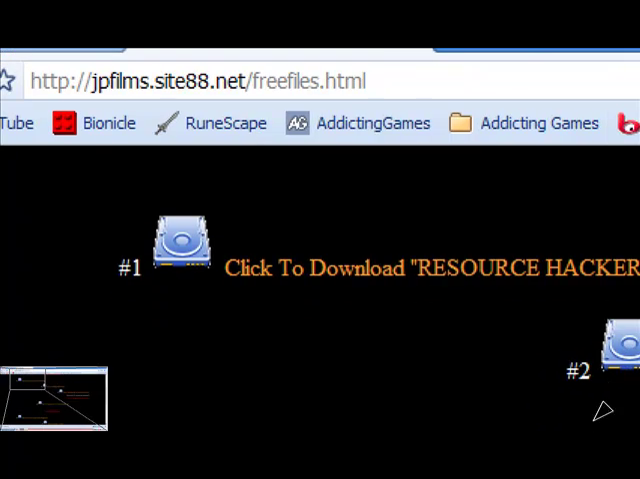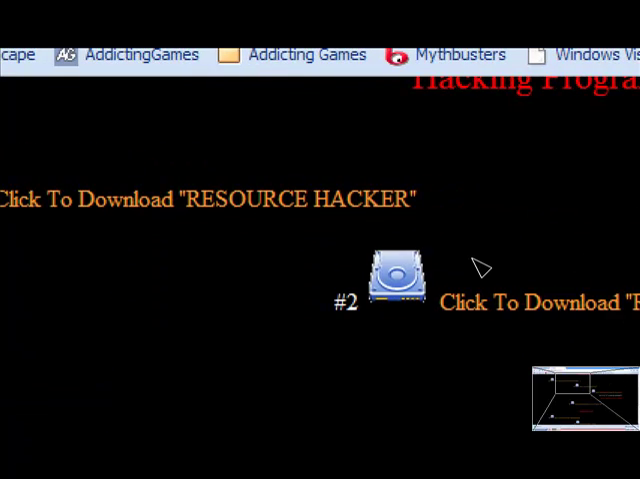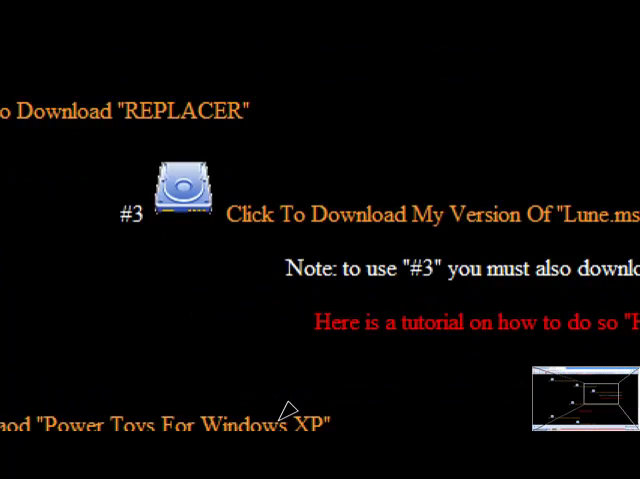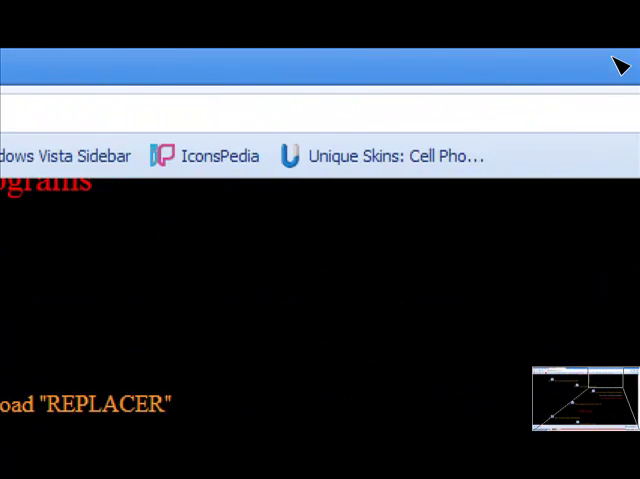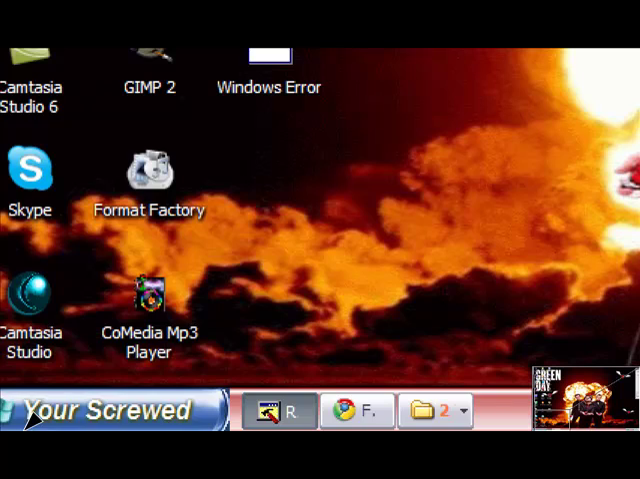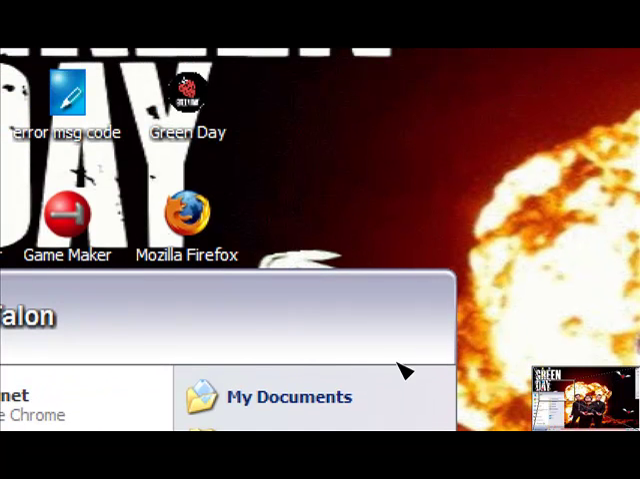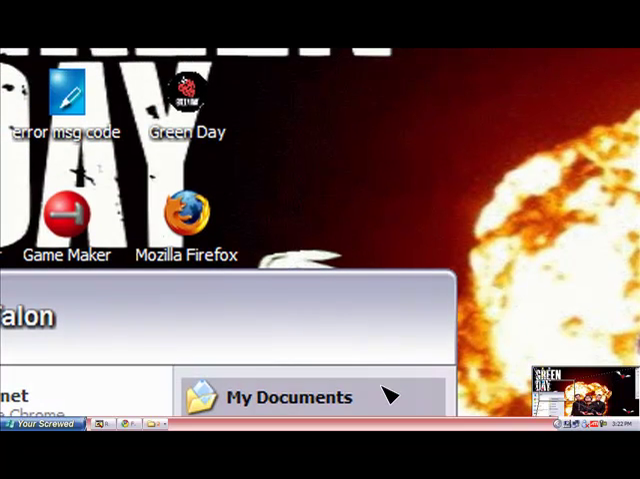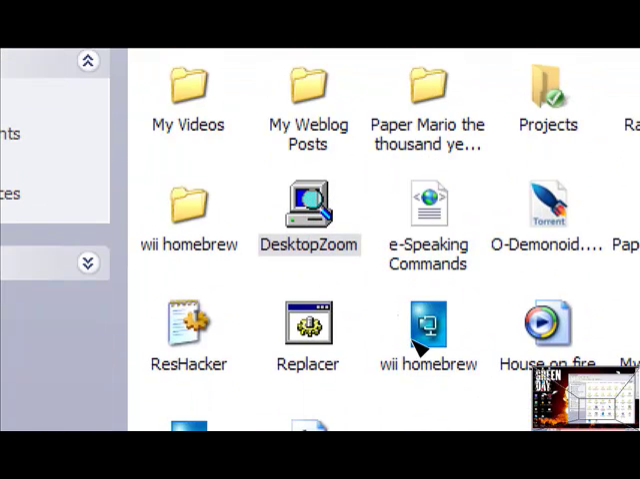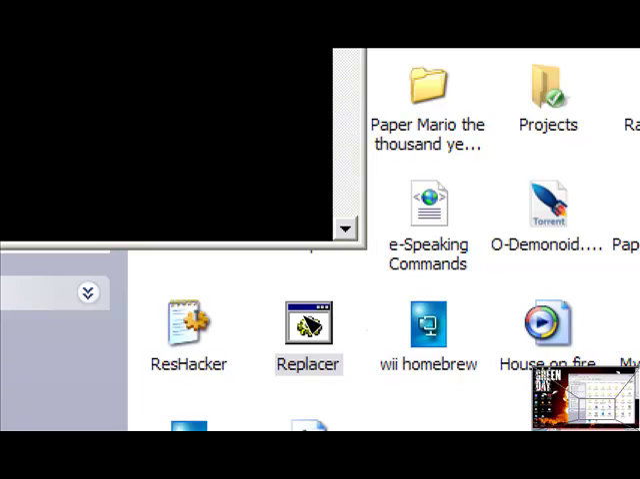to jpfilms.site88.net/freefiles.html, and there's a Resource Hacker download. Download Replacer. Extract it from the zip and put it wherever you want. Make sure to extract everything because it needs that data, and put it in the same folder. See, I have Replacer right here.